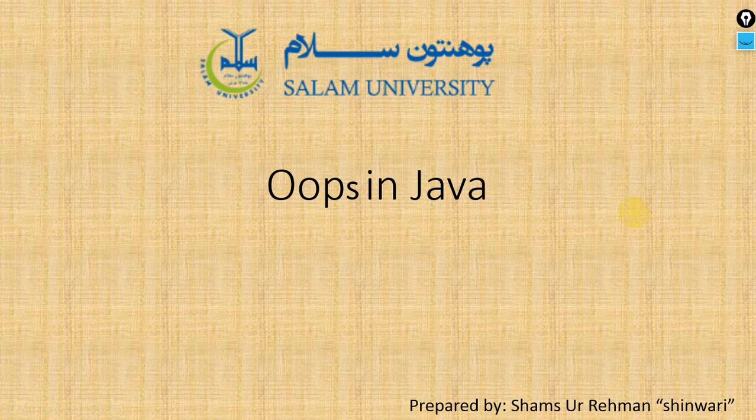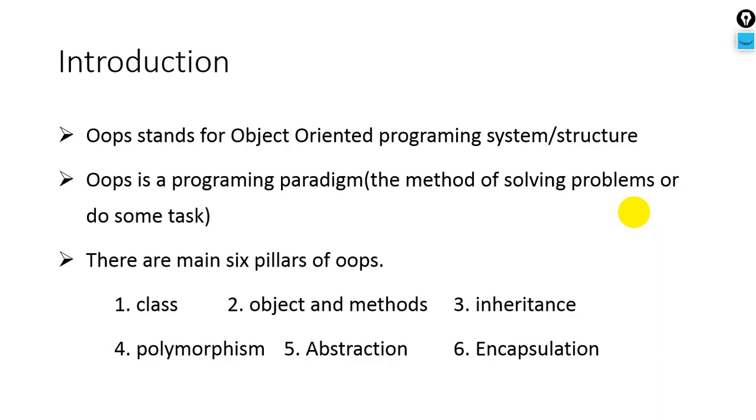Today our topic is about OOPS in Java. What are OOPS in Java? Let me discuss it. OOPS is the abbreviation of Object Oriented Programming System, or we can say structure. OOPS stands for Object Oriented Programming System, or structure.